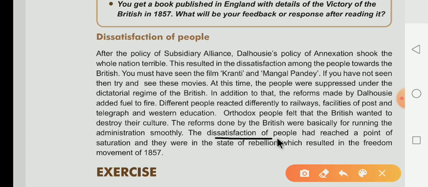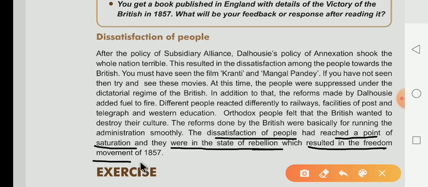The dissatisfaction of the people had reached the point of saturation. What is the meaning of saturation? Saturation means paripurnata, santushti. And now they were in a state of rebellion. What is the meaning of rebellion? Rebellion means to revolt, which resulted in the freedom movement of 1857.